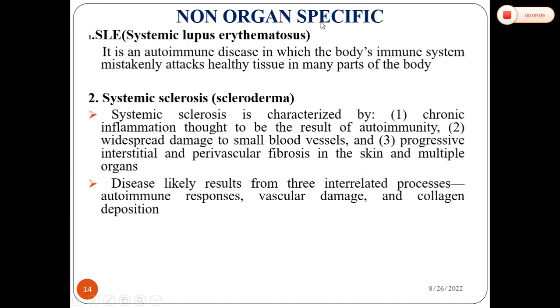Next, non-organ specific diseases include SLE, which may affect any part of the body. Another is systemic sclerosis. I already discussed multiple sclerosis. Multiple sclerosis affects the CNS only, but systemic sclerosis or scleroderma may affect any part of the body, though the main areas affected are the skin and small blood vessels.